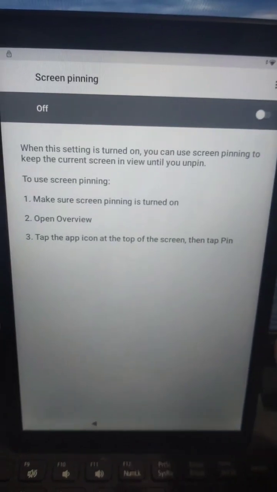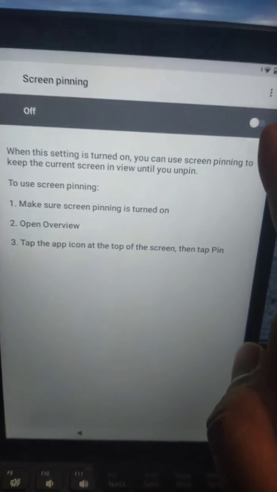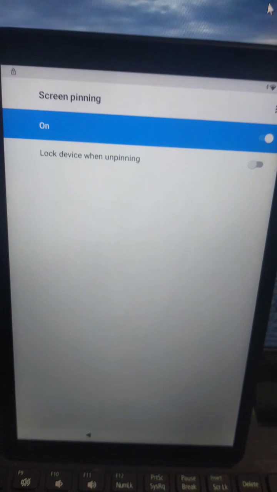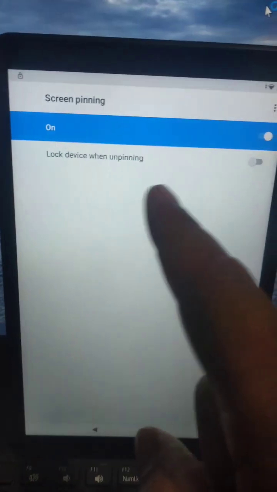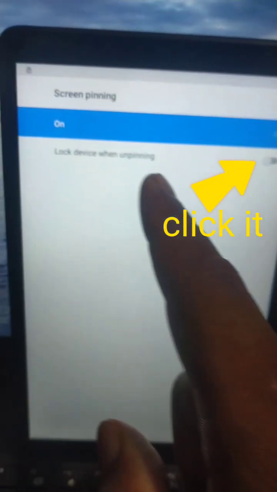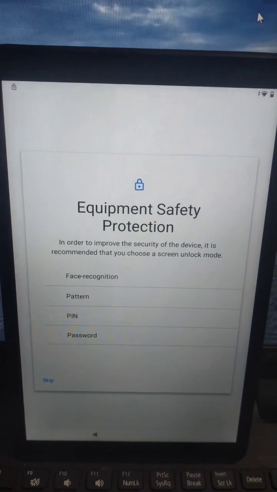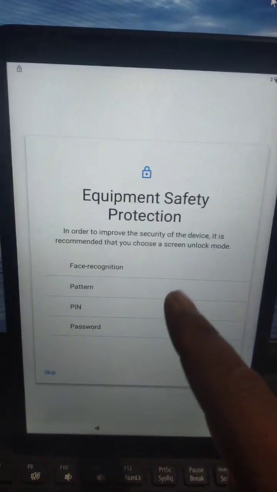Sometimes it was off like that. Kung off yung screen pinning nyo, kailangan nyo lang i-turn on. Ganito. Turn on. Then yung sa baba, lock device when unpinning. Lock the device when unpinning. Pwede din. Ngayon, may lalabas na pattern, pin, password. Click the word pattern.